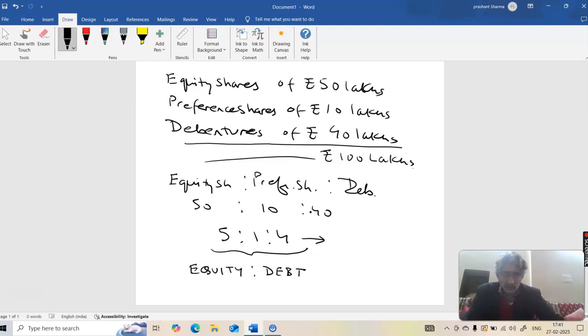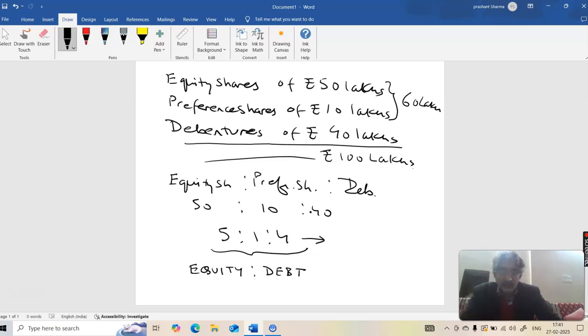So children, you are aware that when a company issues shares, like over here, equity shares and preference shares, 50 and 10 lakhs, that makes it 60 lakhs. So 60 lakh rupees have been collected by selling shares. Don't get confused between equity shares and the word equity.